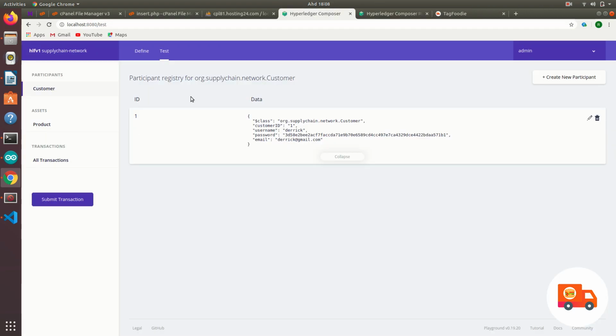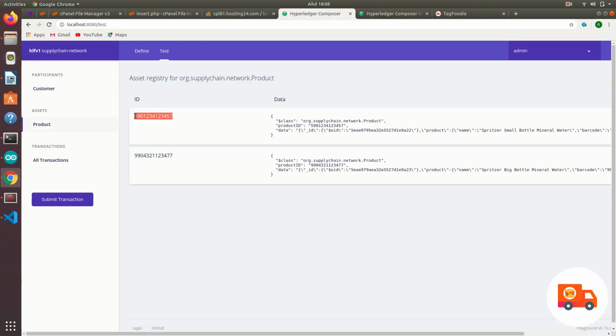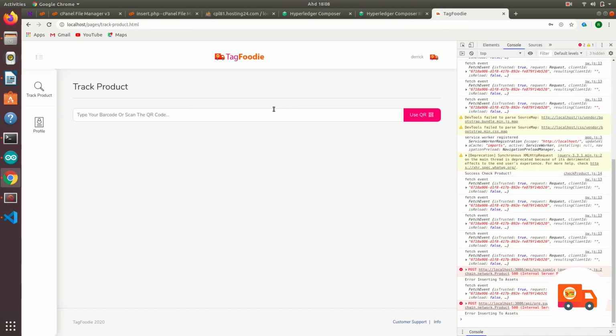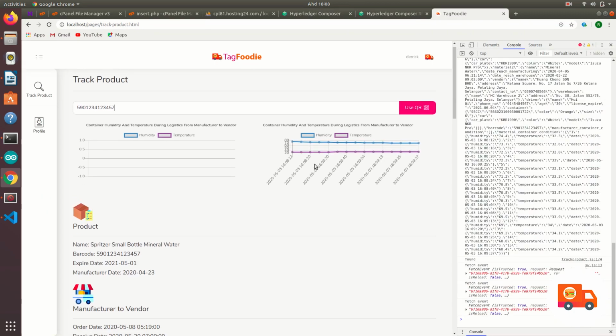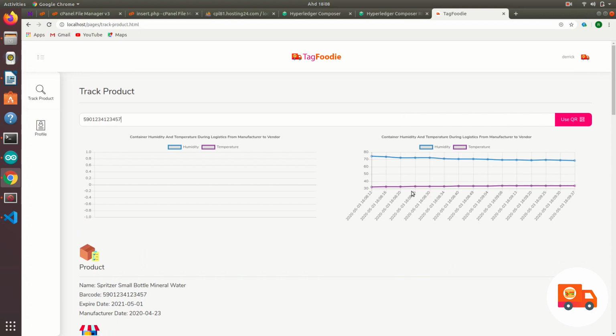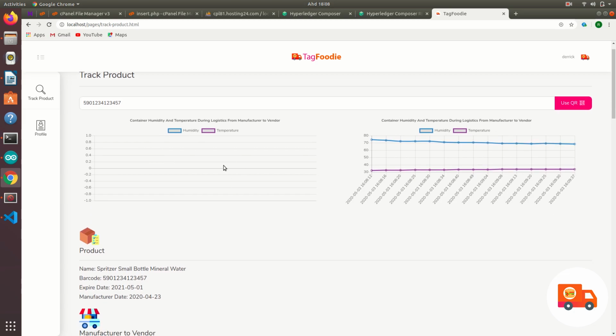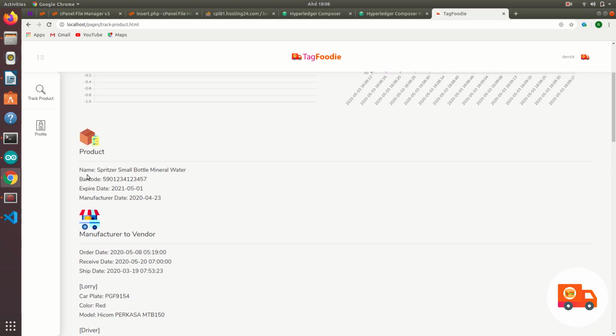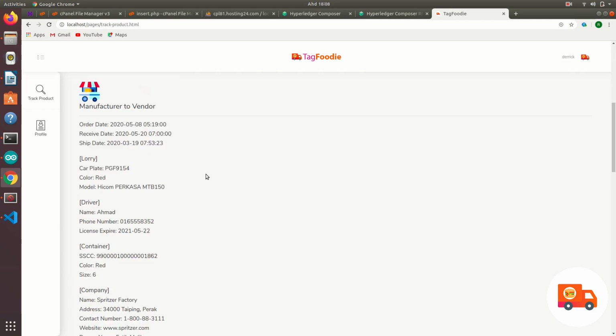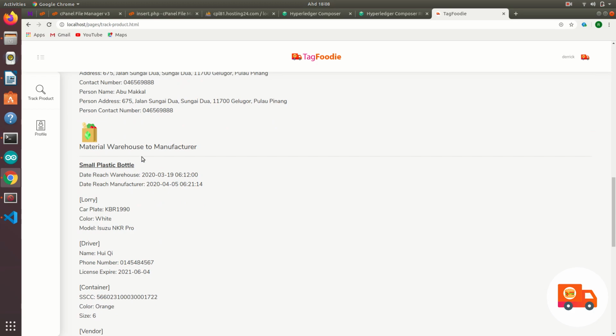So in the product, we'll try to track the product, then put in the input, and it shows the graph which is from the IoT. You can hover over it and it will give you the information. This is blank because we didn't run the IoT, so the table is totally blank. So one is blank and one has the info. This is all the info listed from the databases.